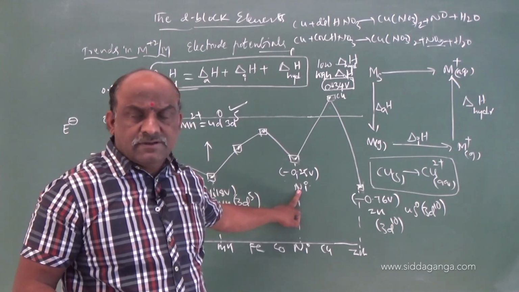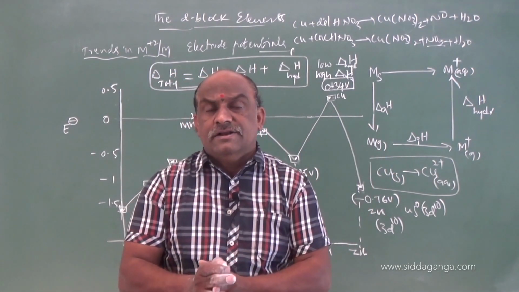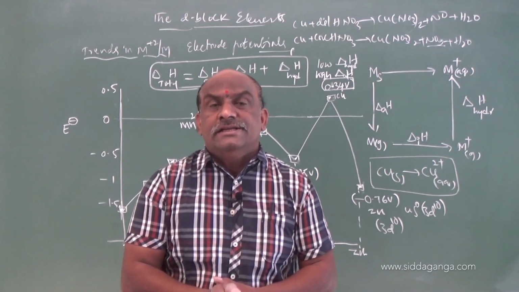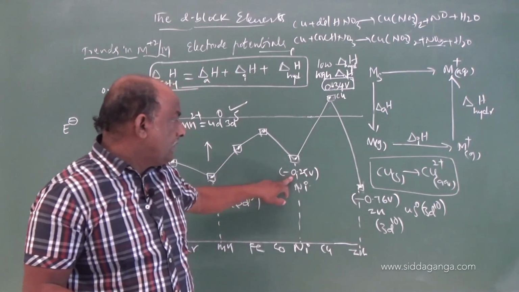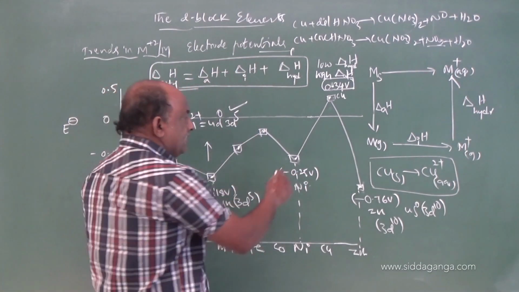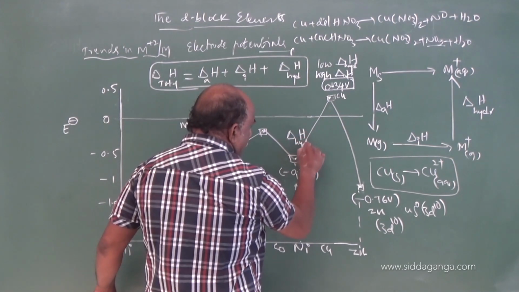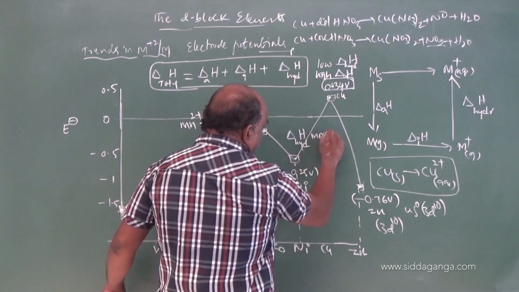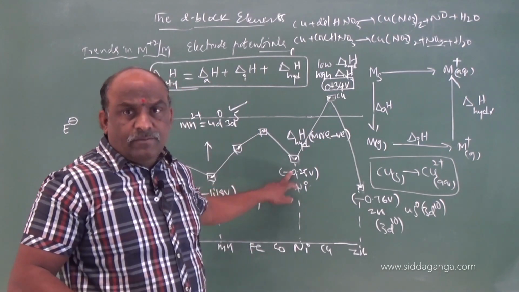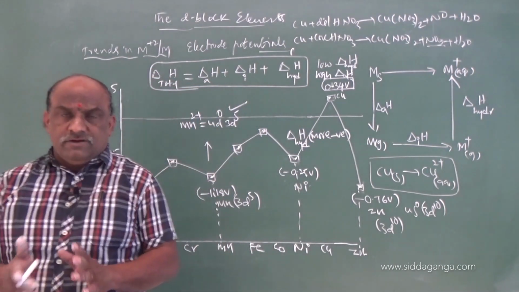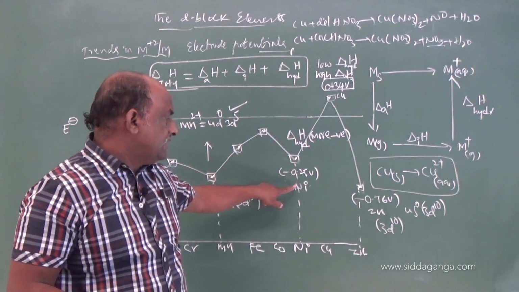And the electrode potential value of nickel is more negative than adjacent ones. What will be the reason? Enthalpy of hydration is more negative for nickel. More negative enthalpy of hydration takes place in nickel.